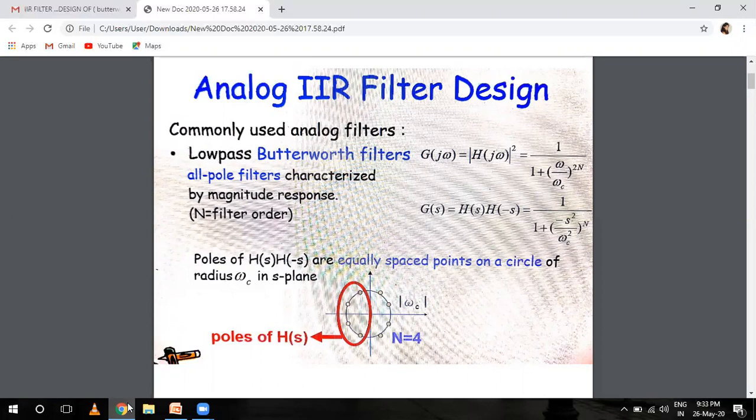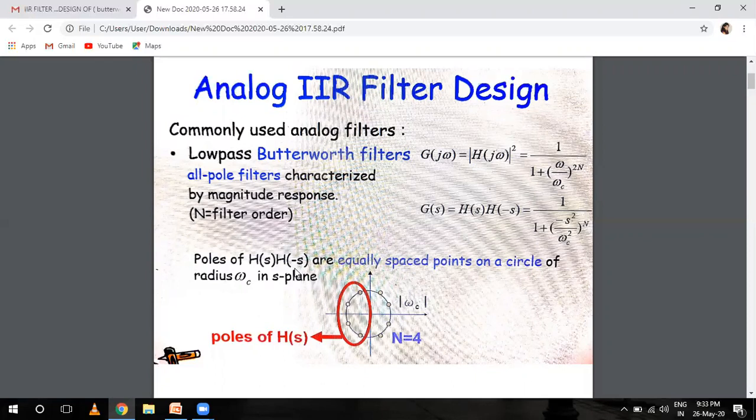The commonly used analog filter is the low pass Butterworth filter, an all pole filter characterized by the magnitude equation, where n is the filter order. Its formula is the magnitude squared of H j omega equals 1 upon 1 plus omega by omega c to the power 2n, and n is the filter order.